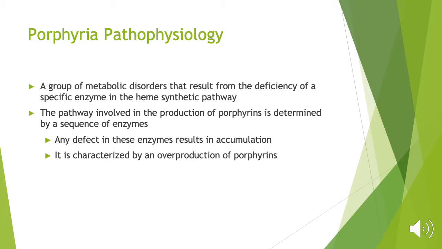Porphyrias are a group of metabolic disorders that result from the deficiency of a specific enzyme in the heme synthetic pathway. The pathway involved in the production of porphyrins is determined by a sequence of enzymes. So any defect in these enzymes can result in accumulation. Porphyria is characterized by an overproduction of porphyrins. So an overproduction and accumulation of porphyrins produces a form of porphyria, and we will be discussing the different types of porphyria and the importance of understanding the pathophysiology in this disorder.